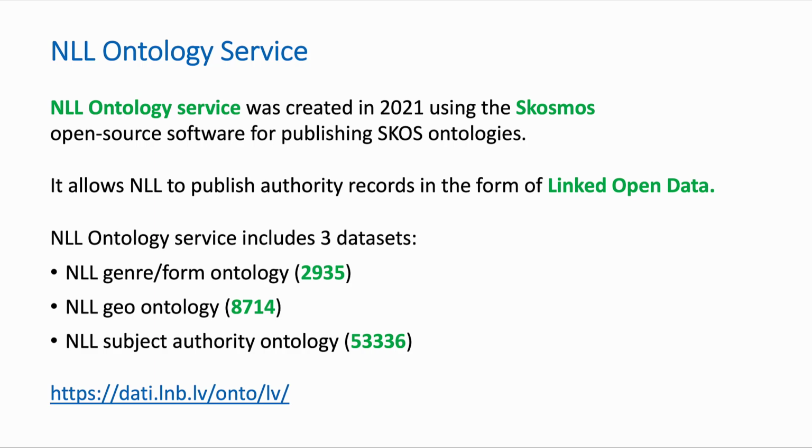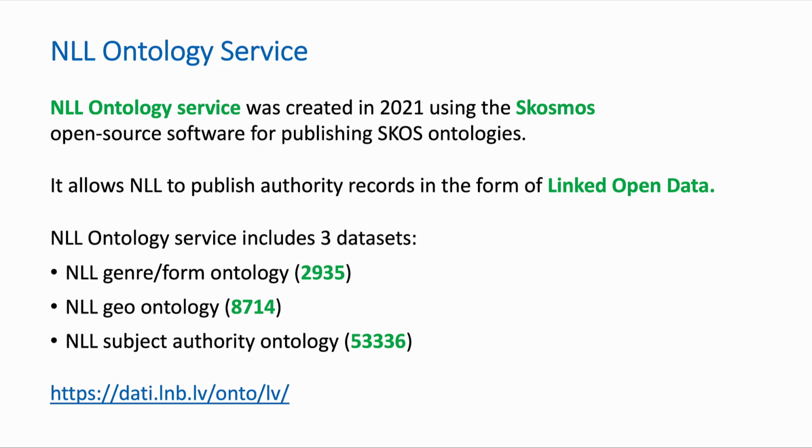Then, in 2021, we developed the NLL Ontology service using the Skosmos open source software for publishing SKOS ontologies. It allows us to publish our authority records as linked open data.